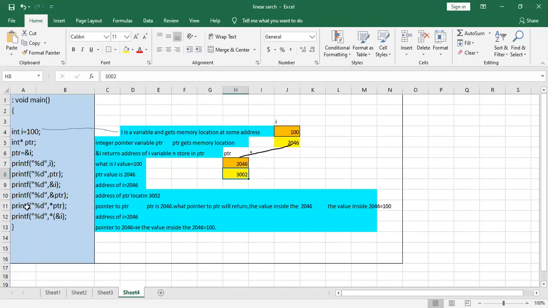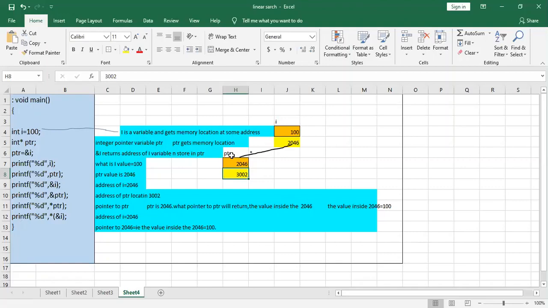Okay. Next, printf("%d", *ptr). Here ptr is what? 2046. And what will *ptr return? The value inside 2046.